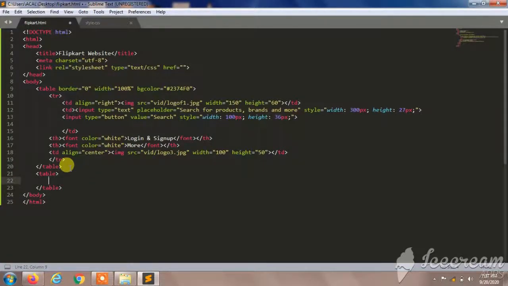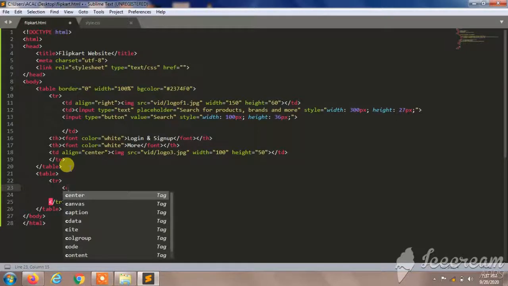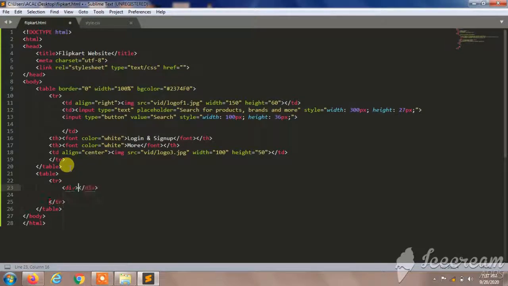And I'll give this table border. So before that I'll create here also. In the tier we are going to give the names of our products, which was electronics and any other compounds and other that. So I'm going to give the div class, and in the div class we are going to give the names which we are going to drop down. So I'll give this div class name as drop down.